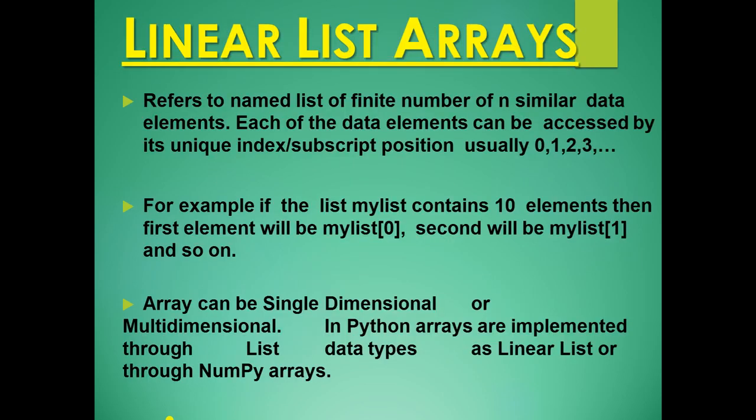Now the linear list or array refers to a named list of a finite number n of similar data elements, and each of the data elements can be accessed by a unique index or subscript position, usually 0, 1, 2, 3. For example, if my list contains 10 elements, then the first element will be the 0th element, then the first element, then the last element. An array can be single dimension or multi-dimension. Python arrays are implemented through the list data type as a linear list or through the NumPy array.